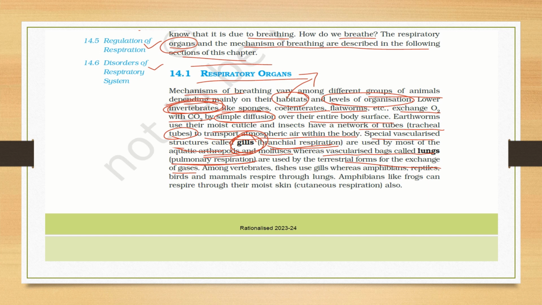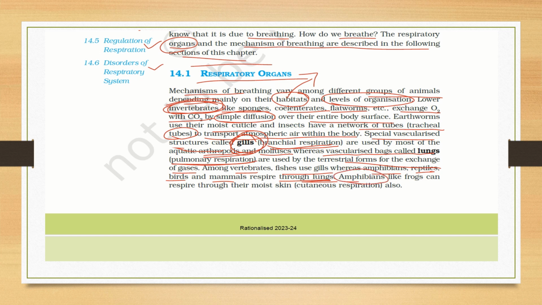Next, amongst vertebrates, fishes use gills, whereas amphibians, reptiles, birds and mammals respire through lungs. Is it clear? Different categories or levels of organization have different respiratory organs, which also depend on their habitat. Now we will move on to amphibians.